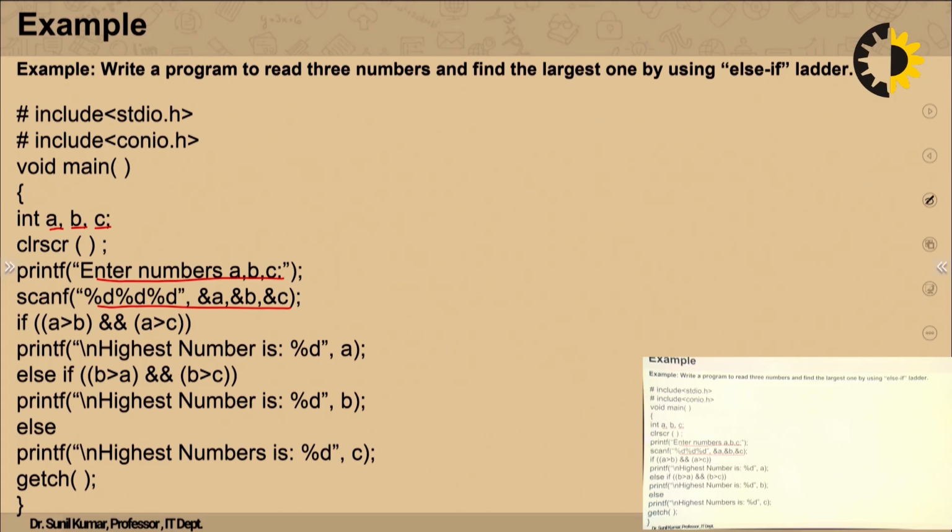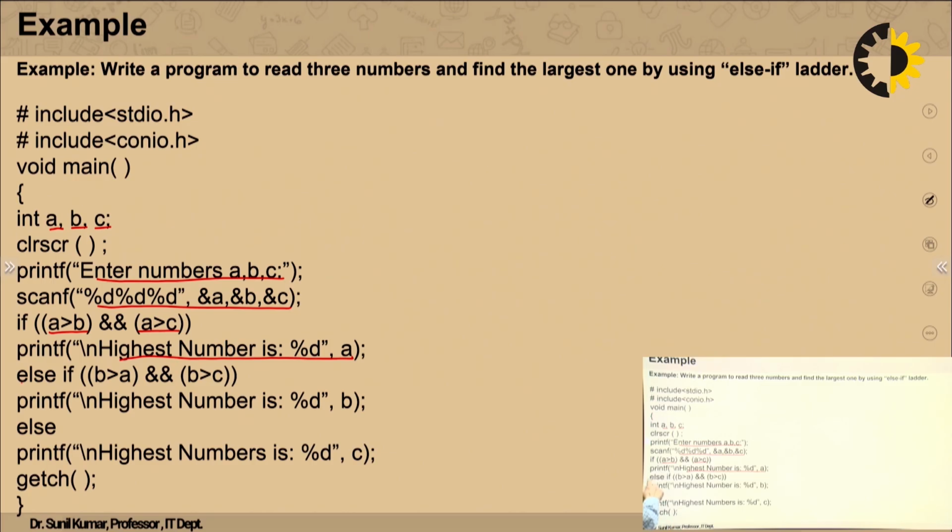Now here, first of all, if A greater than B, and along with that we are using the and operator, and A greater than C, that means A is greater than B and also A is greater than C. In that case, the highest number A will be printed because we have checked condition 1, that is A greater than B and A greater than C.